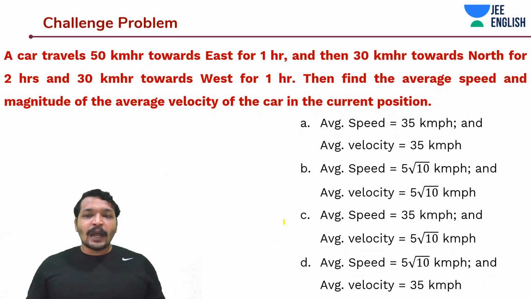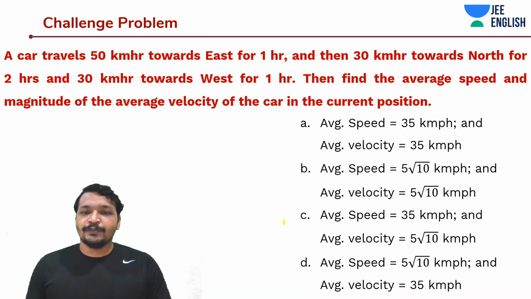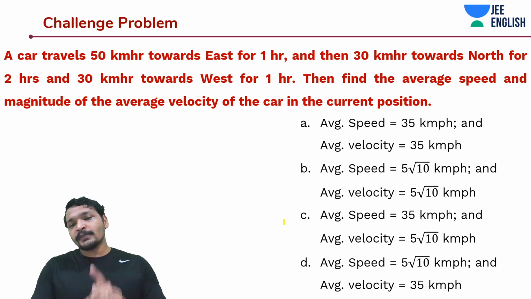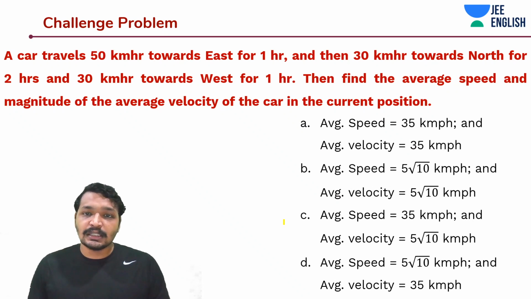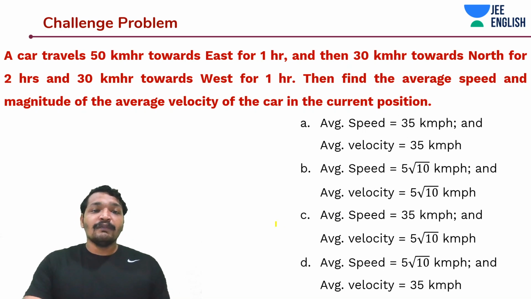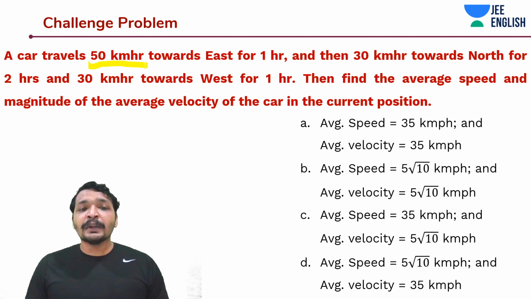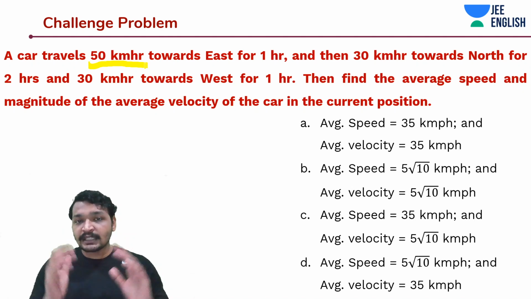Now let's get into a very interesting problem around cardinal axes. So until now we saw problems on cardinal axes using distances or displacements or positions. Now they have started talking about velocities. If you carefully notice the problem, they have started talking about velocities. Now this car travels at 50 km/h towards east for 1 hour. Let's first understand the problem.